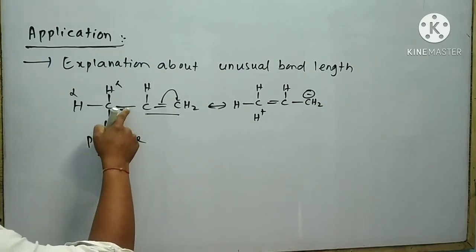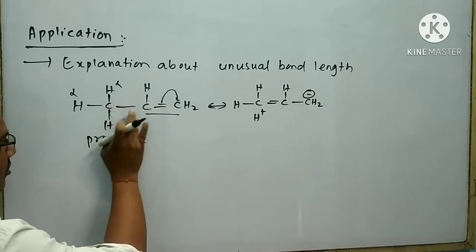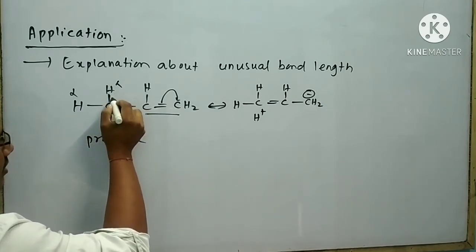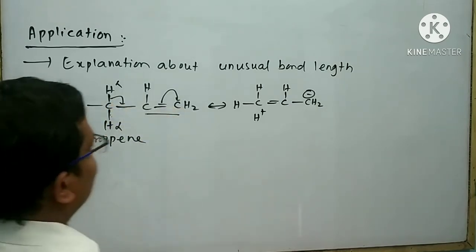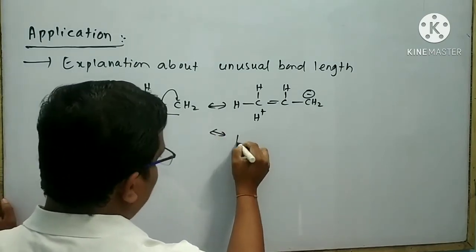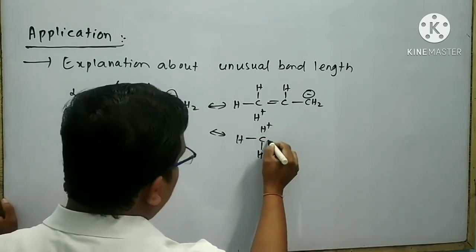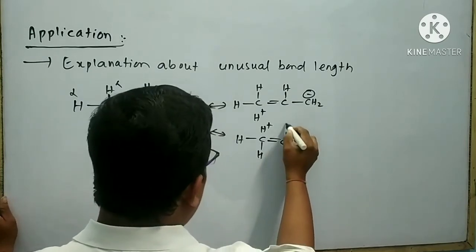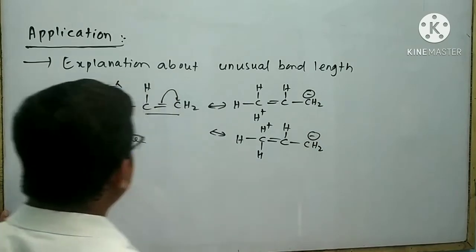Like this alpha hydrogen, I can also draw another hyperconjugated structure by the help of this alpha hydrogen. Look at that, I can form a double bond here. Then it is bound to break this double bond. As a result, I can draw the hyperconjugated structure like this: H bond C bond H, here H plus, here double bond, here C bond H, bond CH2 minus.